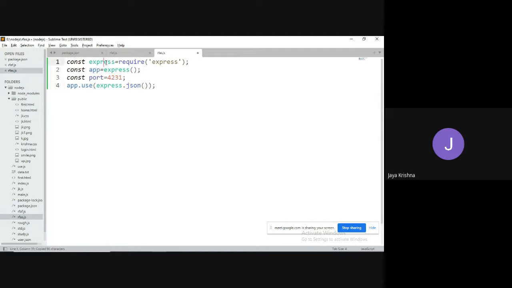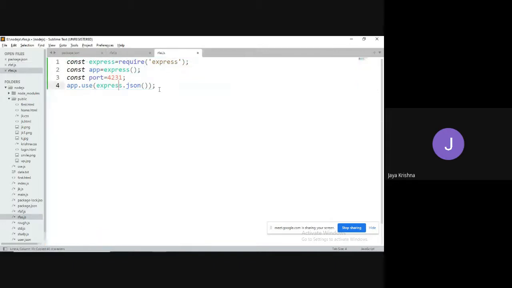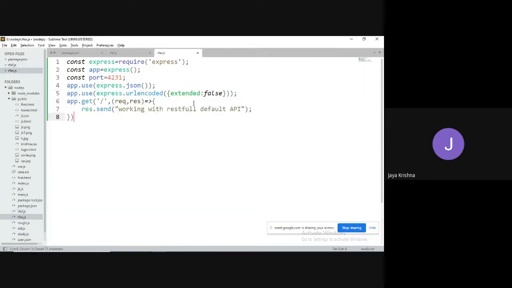So I need to import Express, initiate the app, and I have the port number 4231. I would like to convert the given data into the corresponding JSON format, so I have to use this middleware. And also, for URL encoding, I have to use this method. Okay, first let me try the basic thing to see whether it is working or not, then I will go for the remaining part.